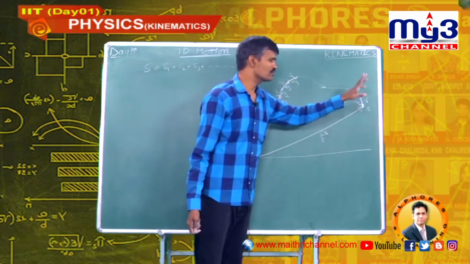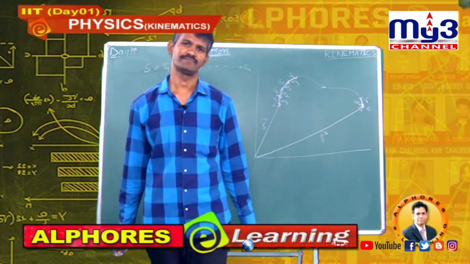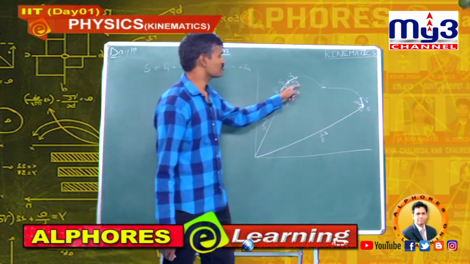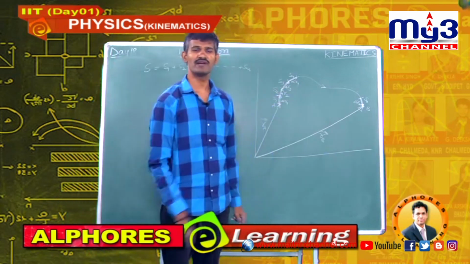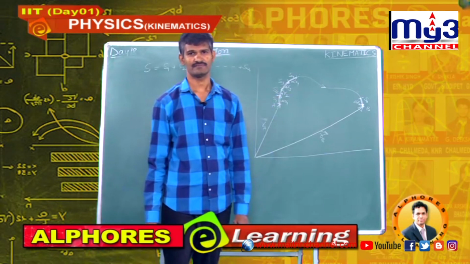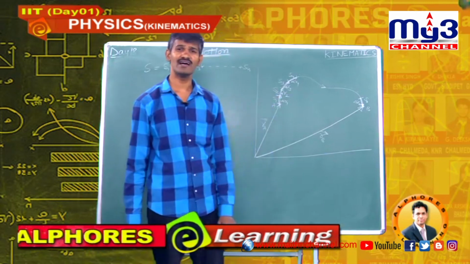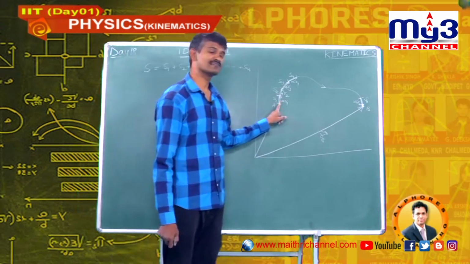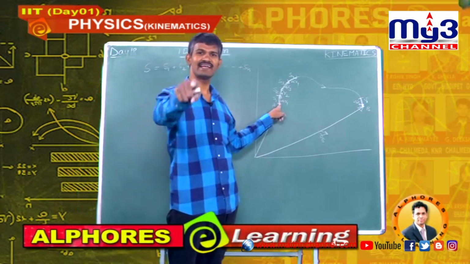It finally reaches point B. What is the total displacement? To calculate this total displacement, we have to remember the vector polygon law. What is the vector polygon law? To add any number of vectors, we add all the vectors in tail head, tail head, tail head order.